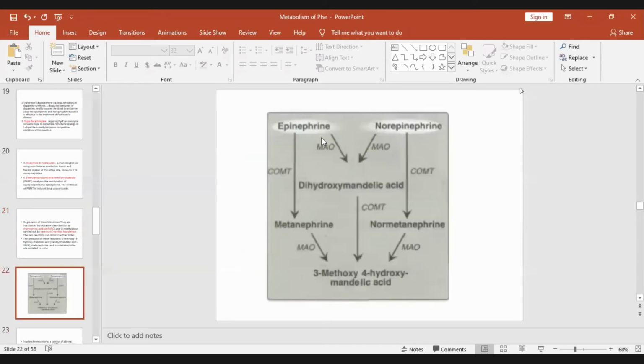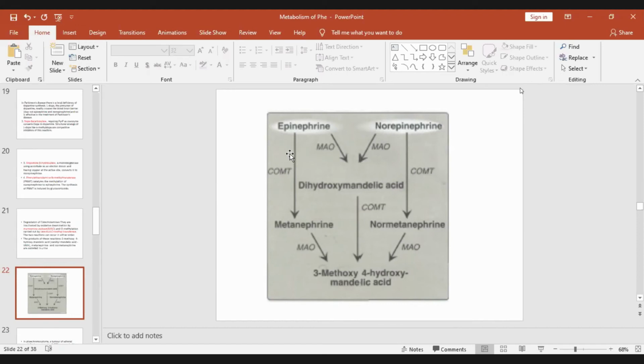Epinephrine is acted upon by monoamine oxidase to form dihydroxymandelic acid, and then it is converted to 3-methoxy-4-hydroxymandelic acid.